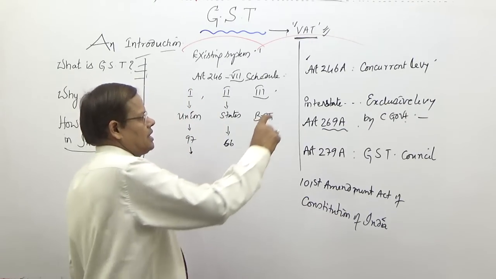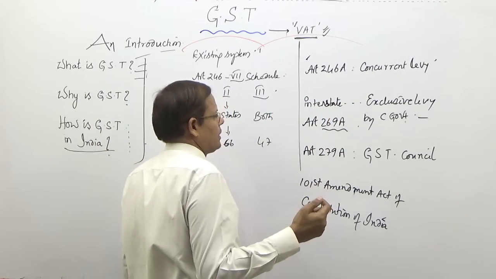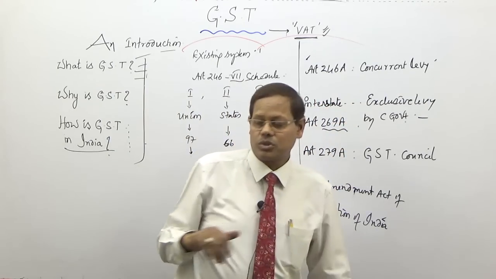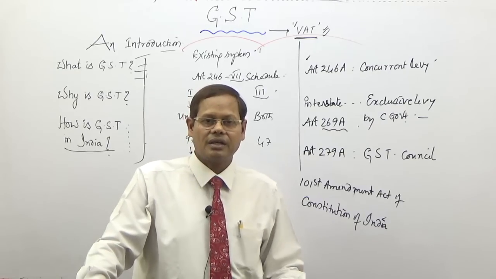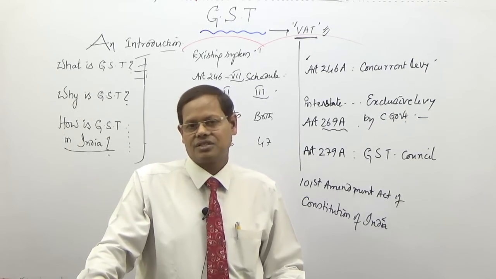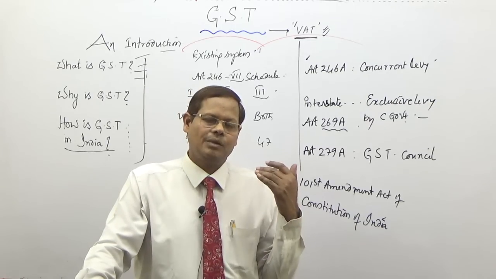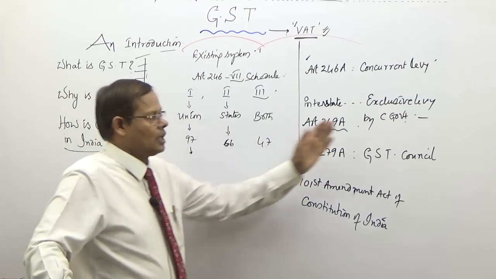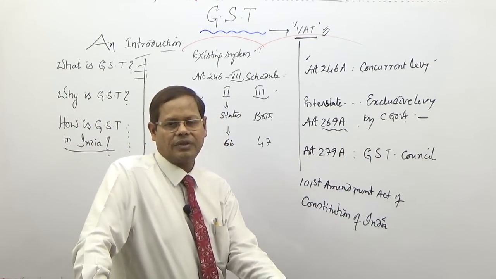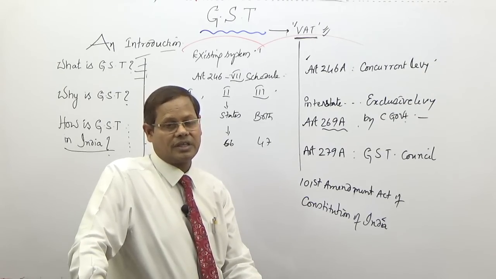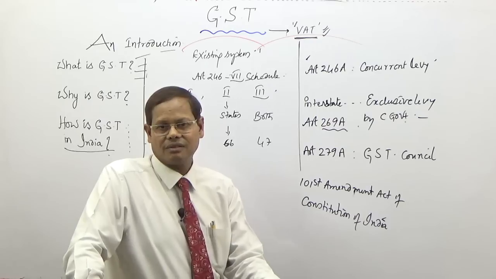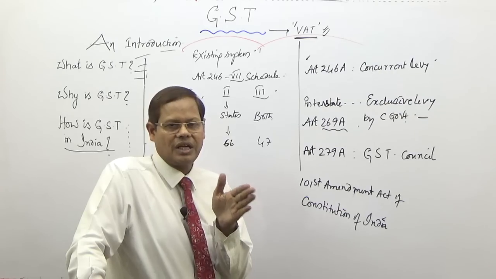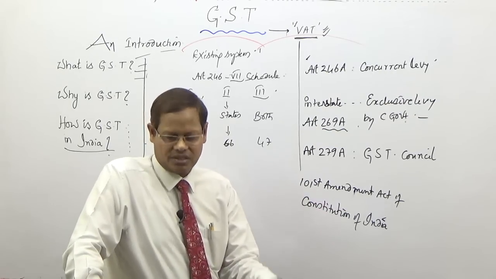So these three articles in particular, of course, Article 286 also has been amended. By virtue of these articles, a new system has been evolved. Now there is a concurrent or simultaneous levy of both CGST and SGST. Earlier, they were imposing and collecting taxes in isolation, separately, exclusively. Earlier, they had exclusive powers. Now they have concurrent powers. Everything they discuss together, and a three-fourths majority is necessary. Finally they pass resolutions, decide and make recommendations, and accordingly the state legislatures and Parliament make laws.